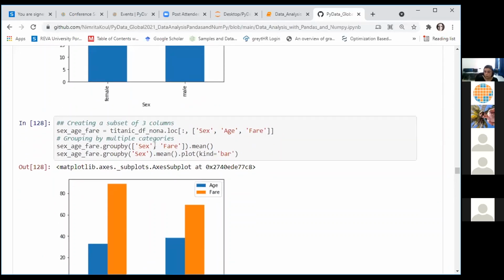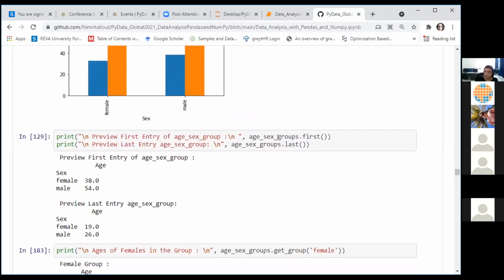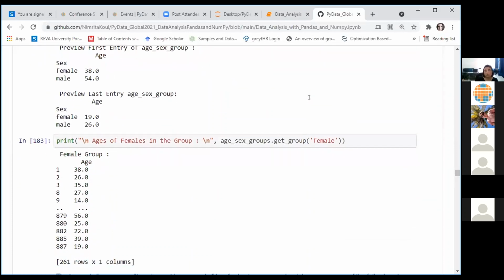And out of these 2 columns, I have found the mean values for fare for both the sexes, and I have used those groups to plot a bar graph here. We can see the contents of each group that you create using group by by using the built-in functions first and last to see the first entry and the last entry in your group. You can also see the contents of a group using the get_group function.